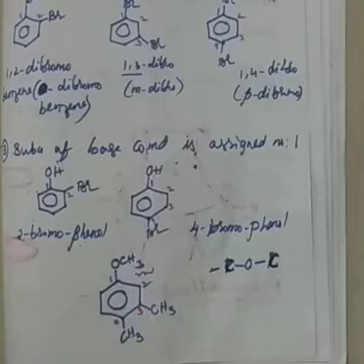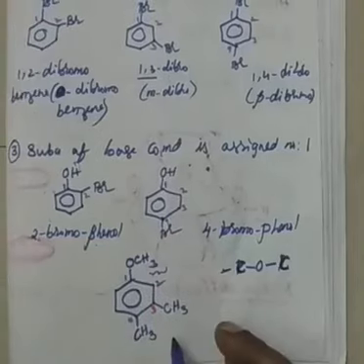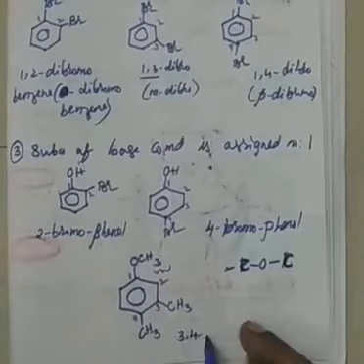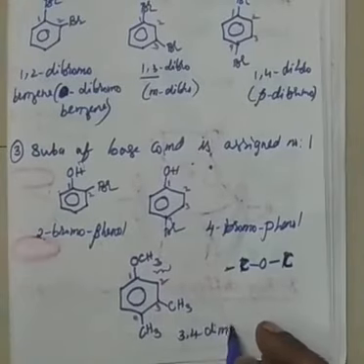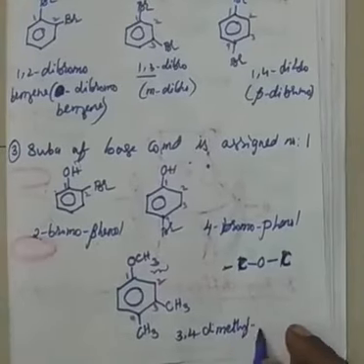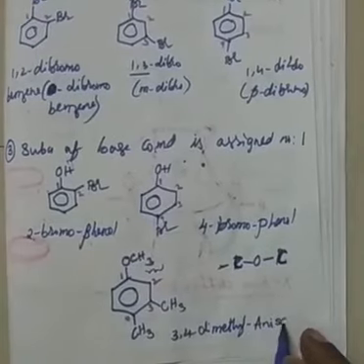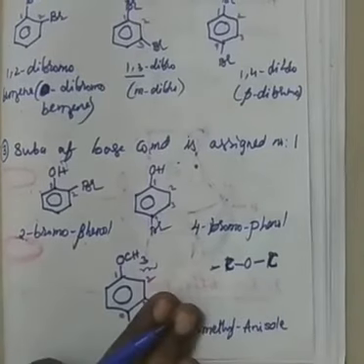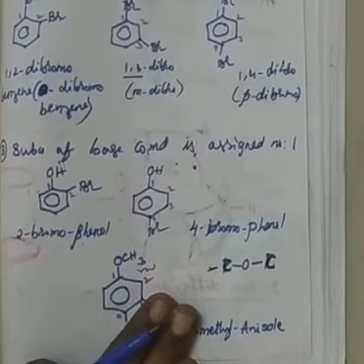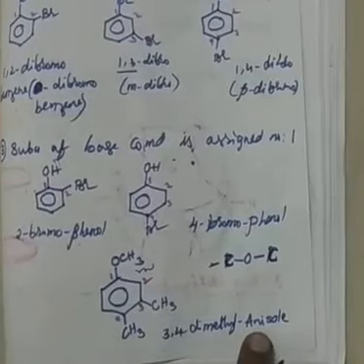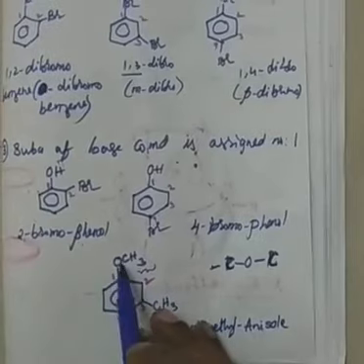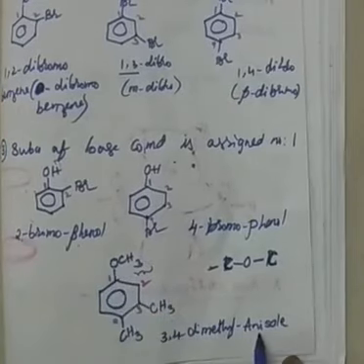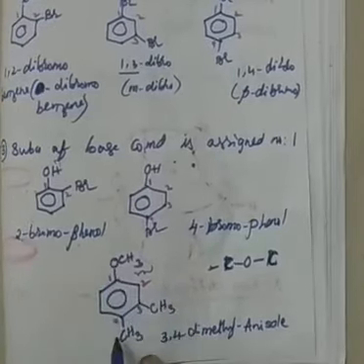Then what would be my name? 3,4-dimethylanisole. Or else, if you don't want to write anisole, because methoxybenzene is called anisole, you can also write methoxybenzene. Or if OH is present, you would have written phenol here, because OH takes more priority than the alkyl groups.